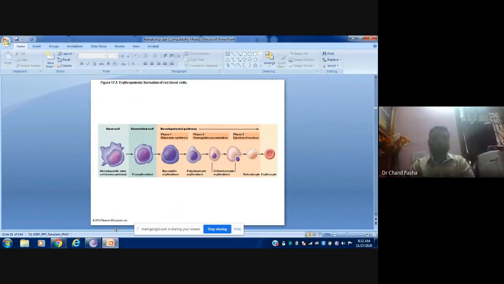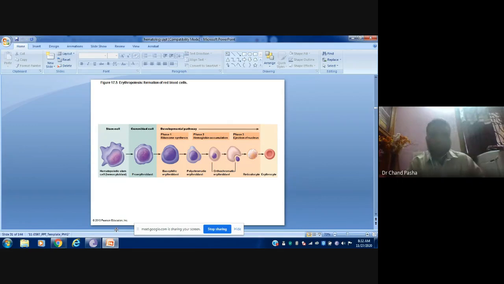There will be a stem cell in the beginning. See, a stem cell can be converted into any type of cells. It can give rise to any type of cells. So in the first phase, hemopoietic stem cells or hemocytoblast cells will be produced into pro-erythroblast cells.